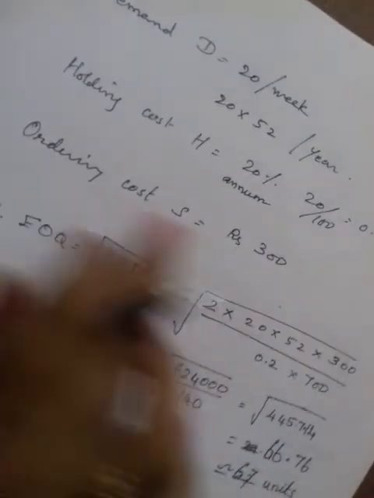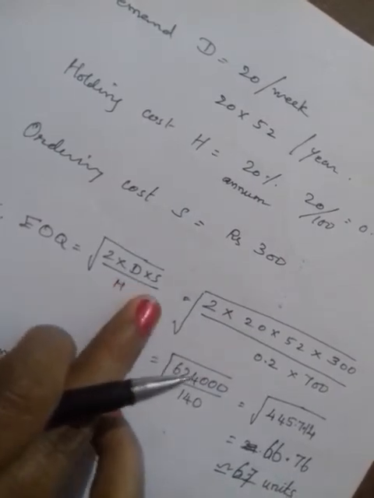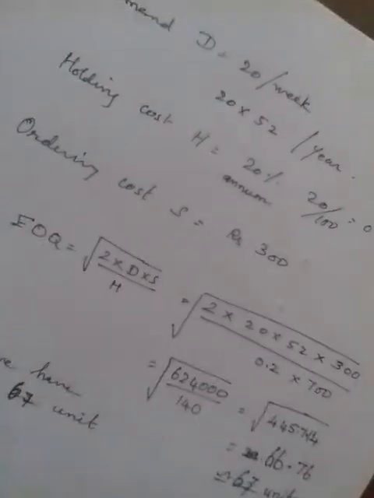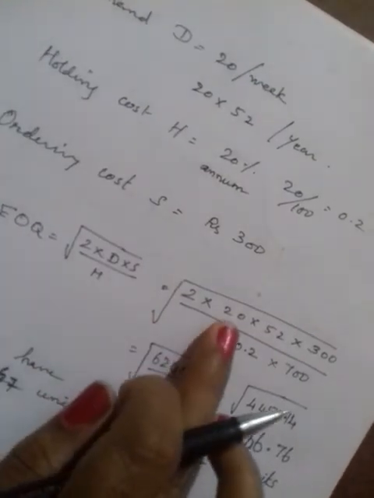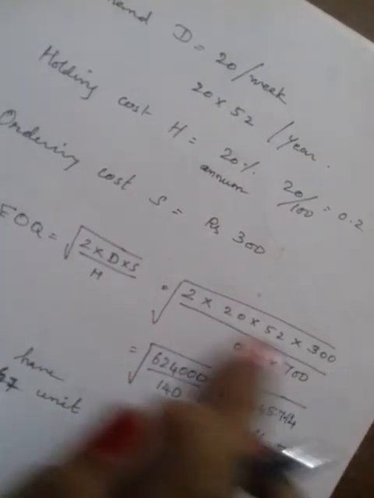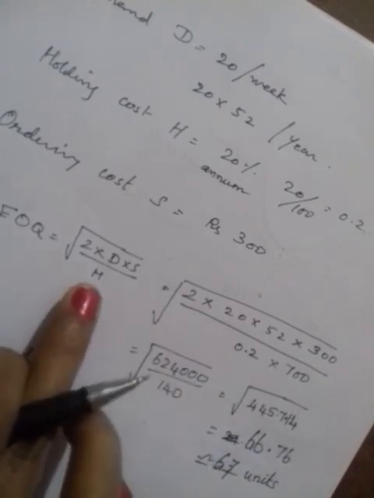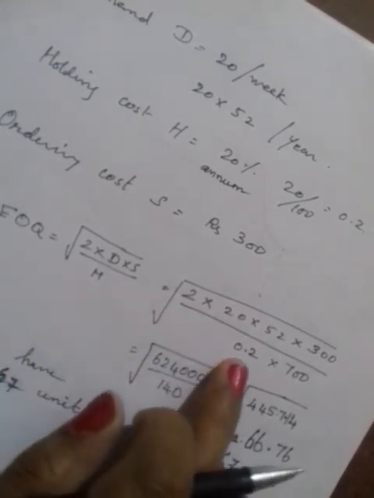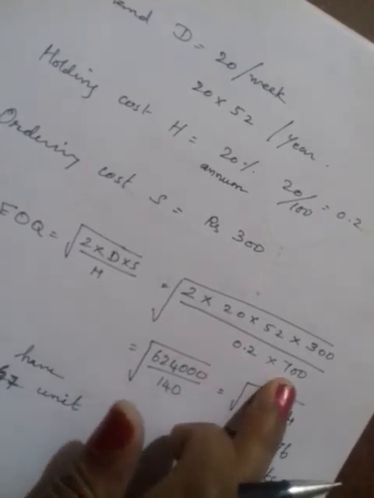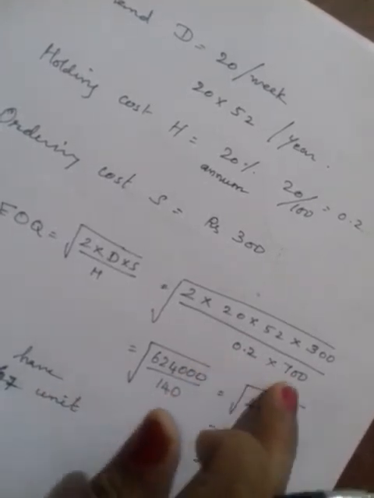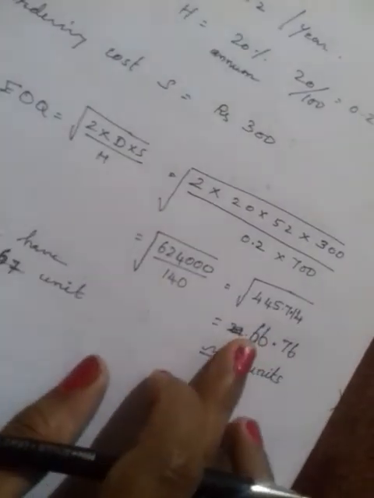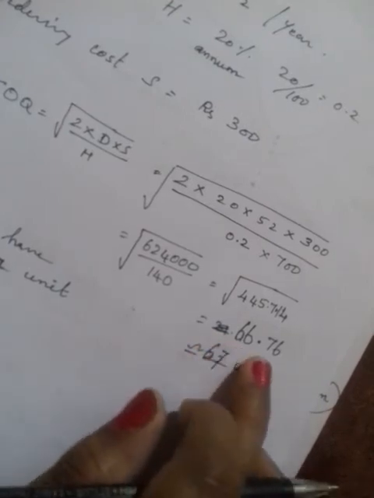Now put it in this formula, square root of 2 into D into S by H. So we get 2 into demand, which is 20 into 52, into 300, divided by your holding cost. It is in terms of percentage, isn't it? So that is 0.2, for how many products? 700, so 0.2 into 700. If you multiply this and take the square root, you will get 66.76.